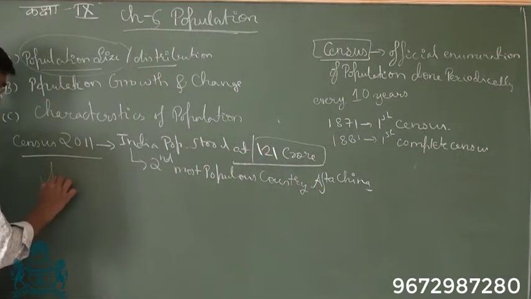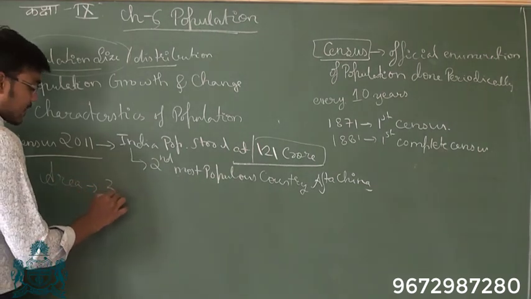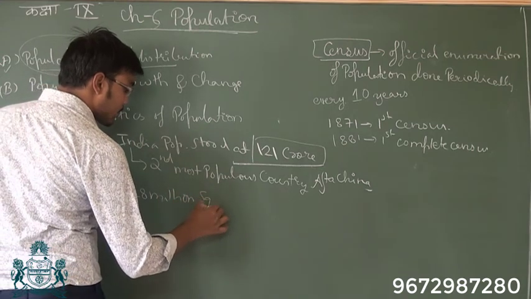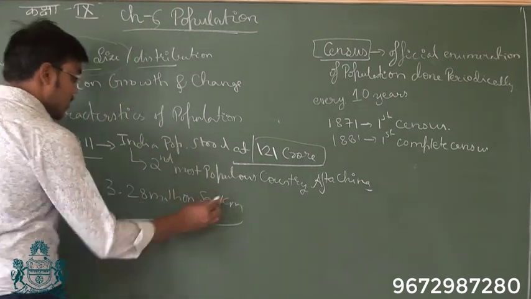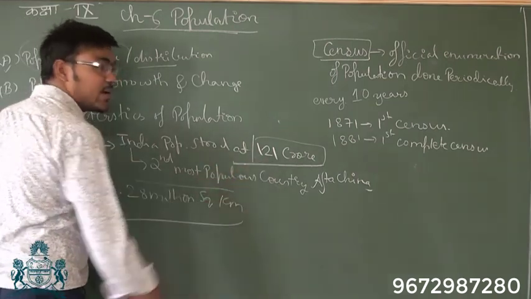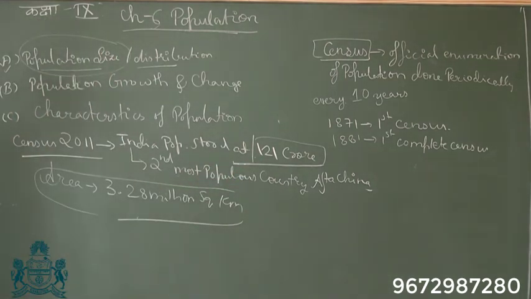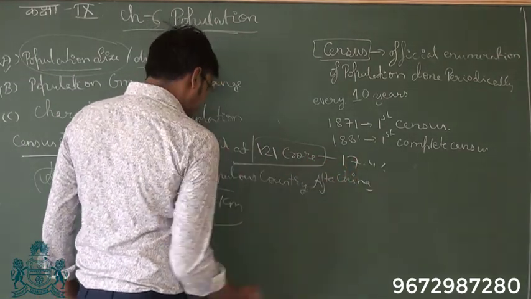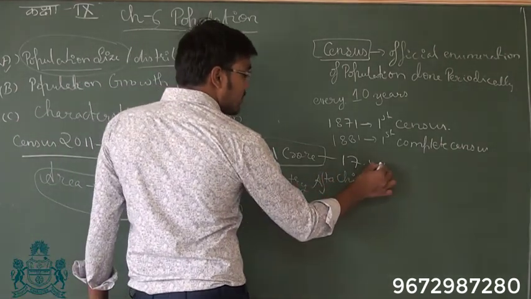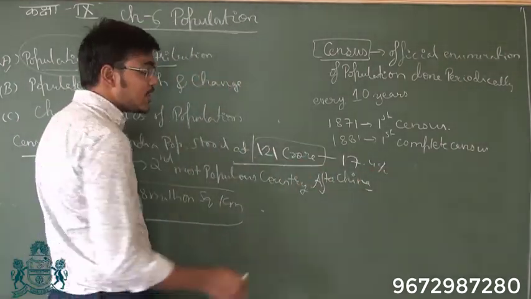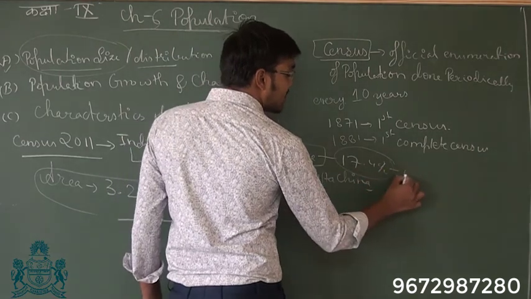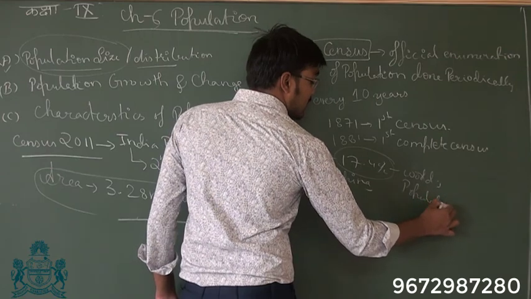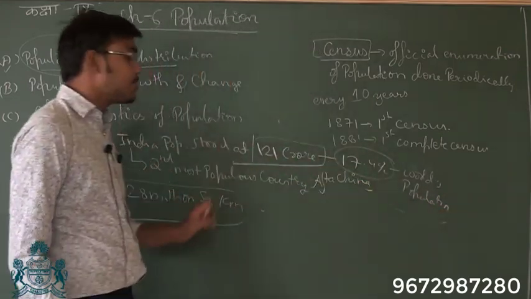But if you look at the area of India, the area is 3.28 million square kilometer. So in this much square kilometer we have 121 crore population. The 121 crore population is 17.4% of the world's population. So of all the population in the world, 18% are in India.